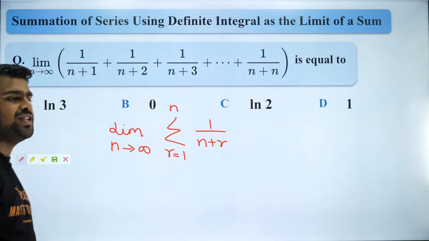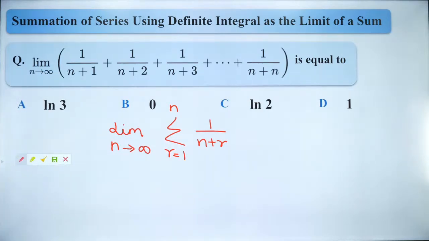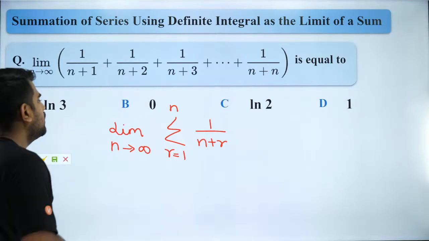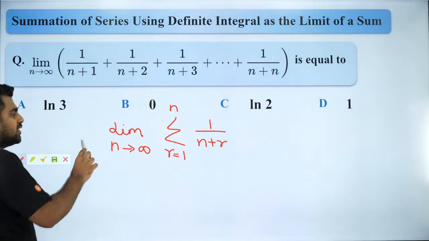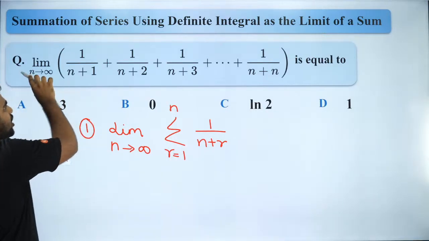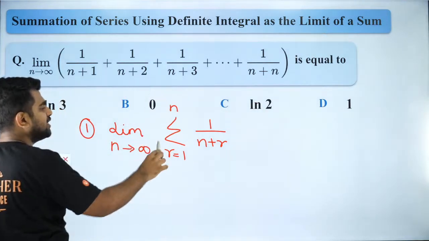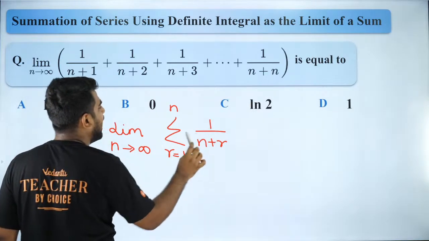Did you guys understand that? No, Kirito, that is not right. Very good. So now, please understand the procedure. This is the first step. Whenever you're given a question like this, you need to express it as a summation with n and r.